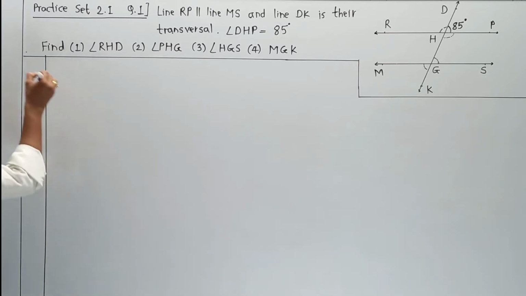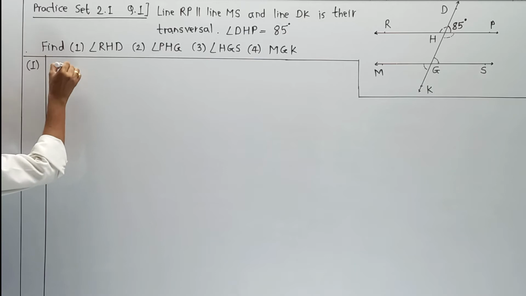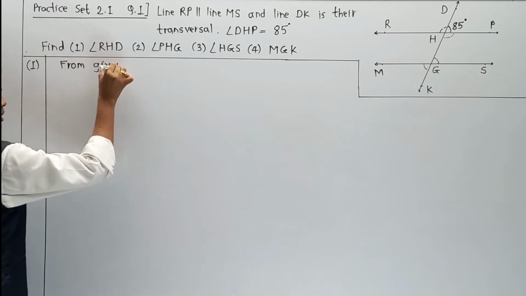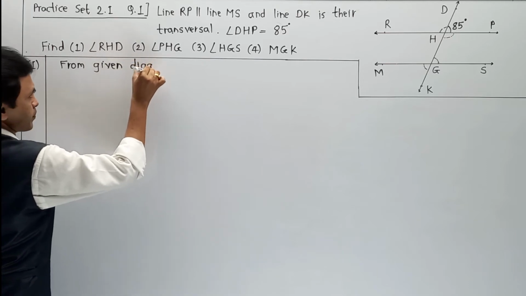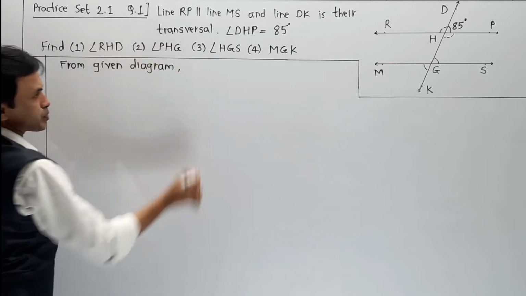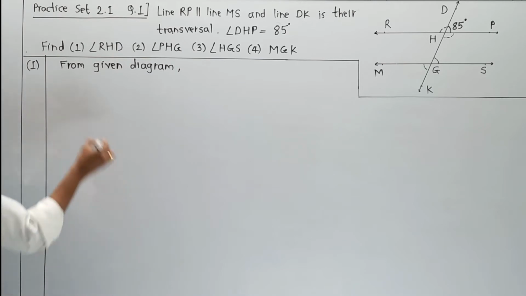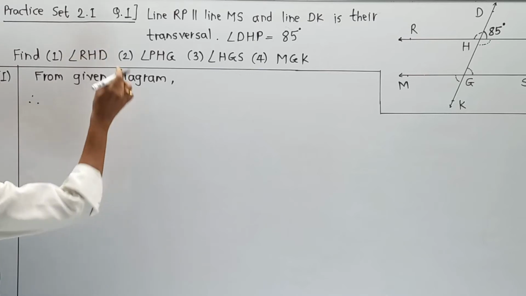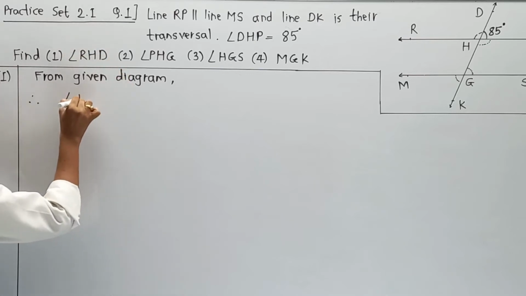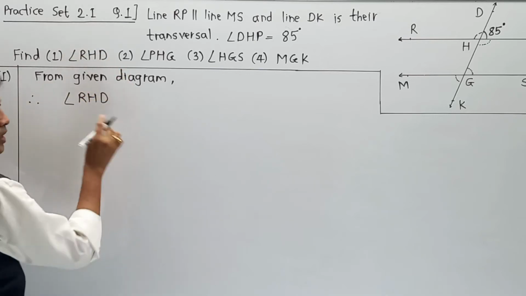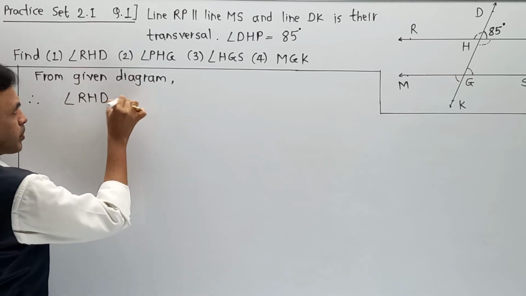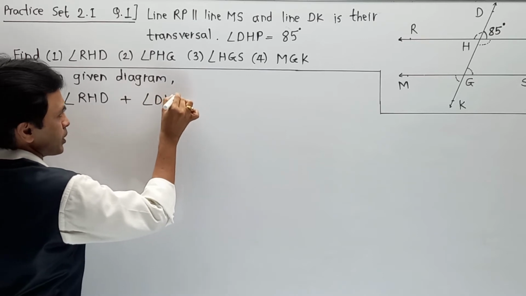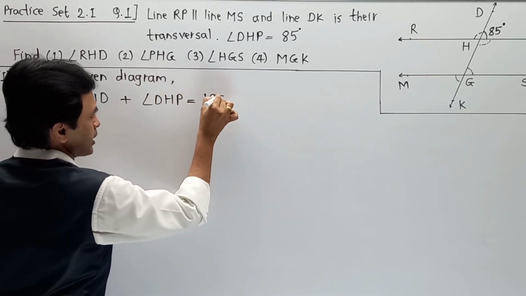So from the given diagram, we have angle RHD plus angle DHP is equal to 180 degree.